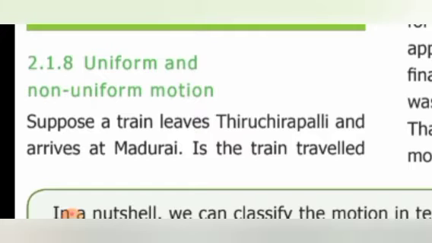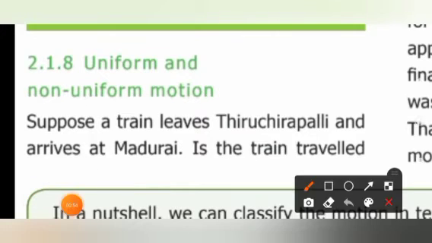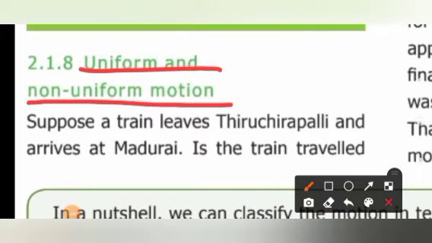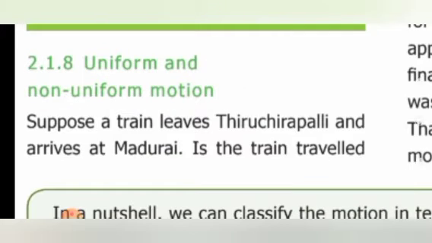Okay. Based on this speed, we are going to classify motion into two types. They are nothing but uniform motion and non-uniform motion. Suppose a train leaves Tiruchirappalli and arrives at Madurai. So where is the starting point? Tiruchirappalli. Madurai is the end, the final point or the terminal.